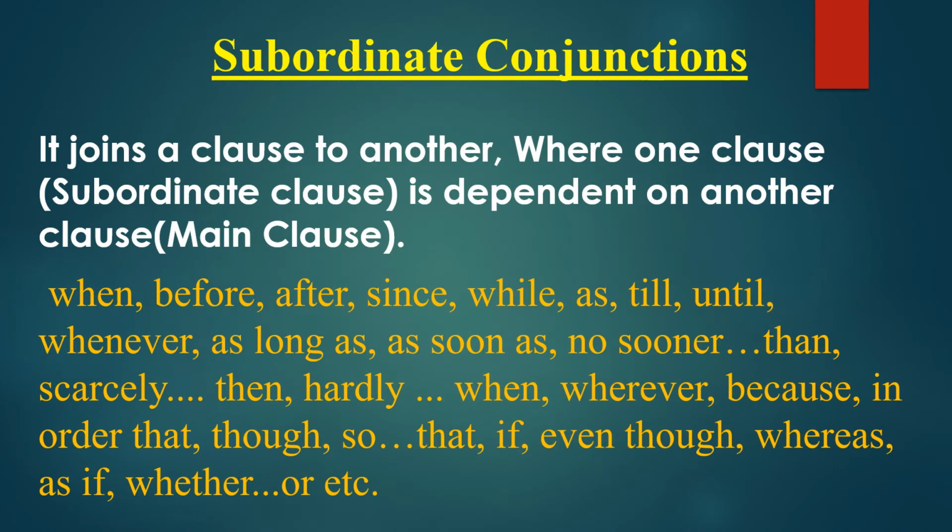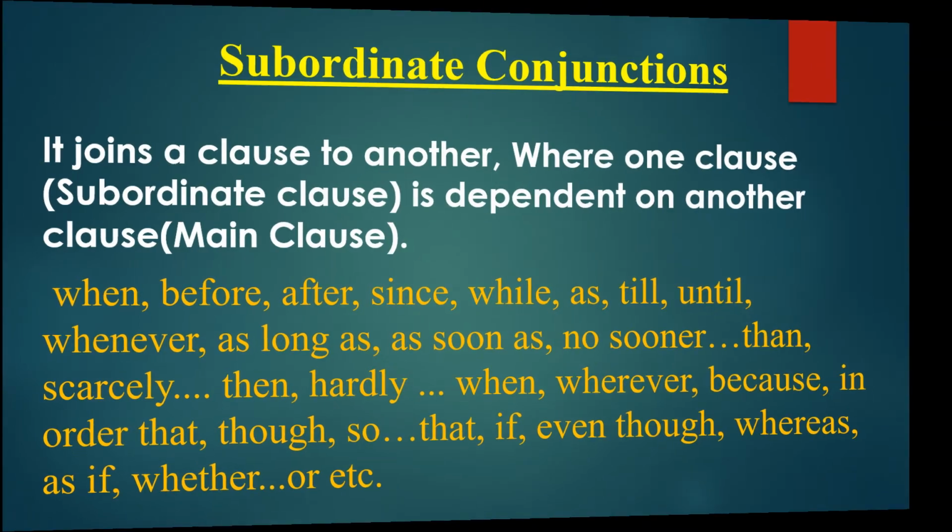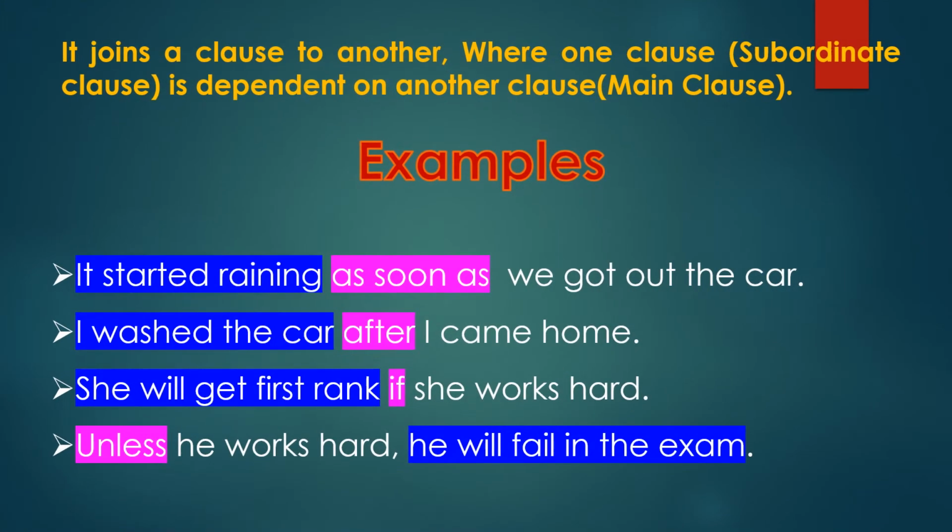Next, subordinate conjunctions. It joins a clause to another, where one clause, that is the subordinate clause, is dependent on another clause, that is the main clause. Here some subordinate conjunctions are given. Please go through them. Students, before discussing the examples, I am giving the definition of subordinate conjunctions again for better understanding.